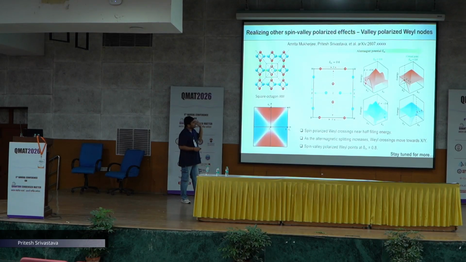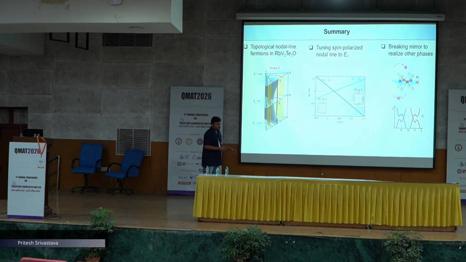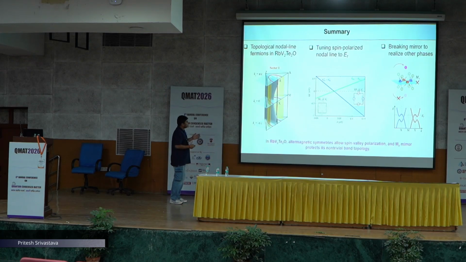We are also able to see valley polarized Weyl nodes in other systems, but this is a different system. I won't be going into detail on that. So summarizing, we were able to propose a system for topological nodal line fermions in RbV2Te2O, and we were able to tune it to make the system spin valley polarized, and we investigated different effects.